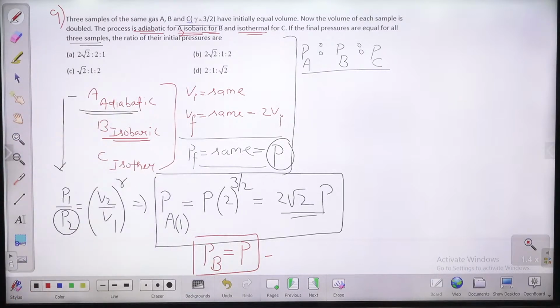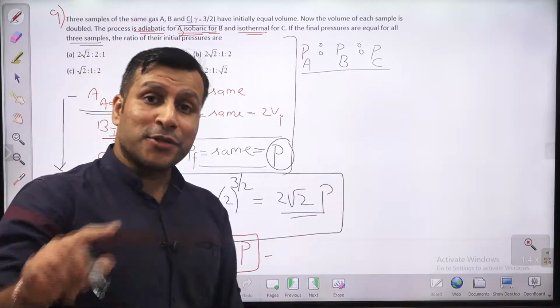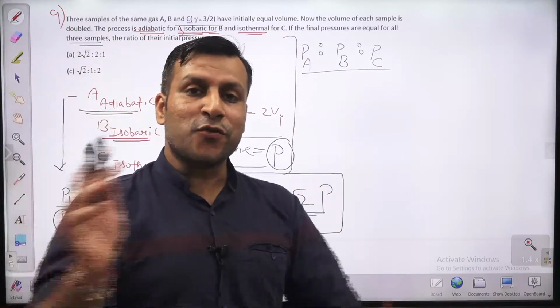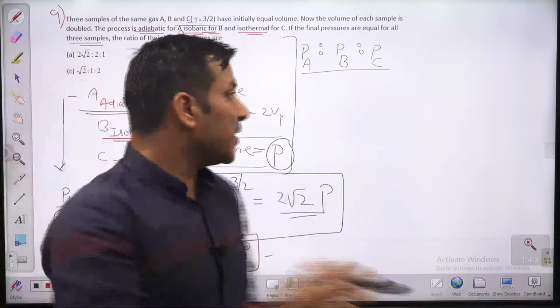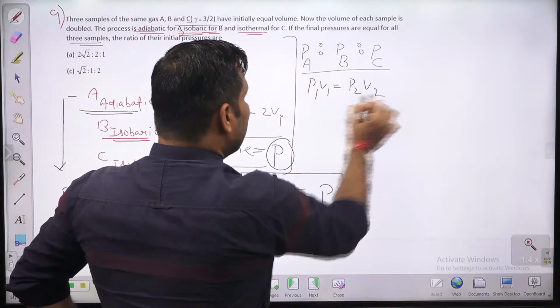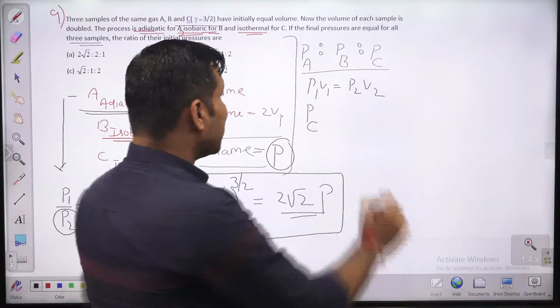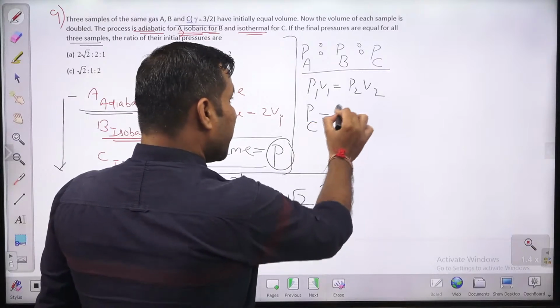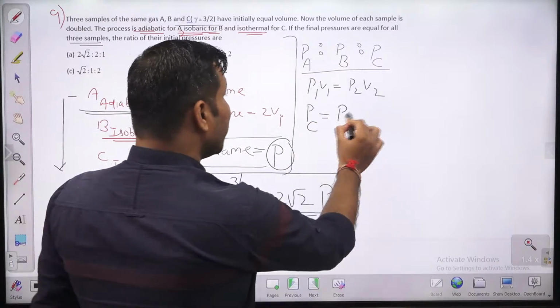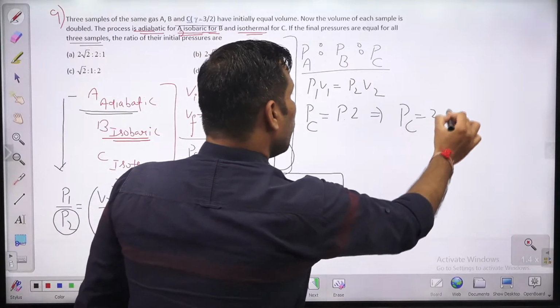Okay, now if you want to find out PC, isothermal, for isothermal temperature constant, so PV equal to constant, or what you can say P1 V1 equal to P2 V2. या मैं यहां से लिख सकता हूं PC, this is the initial pressure of C that is equal to final pressure P into V2 by V1, this is nothing but 2. So can I write here PC equal to 2P guys?